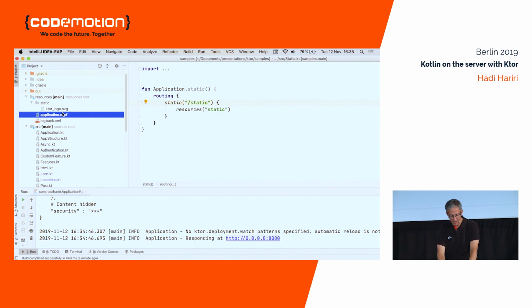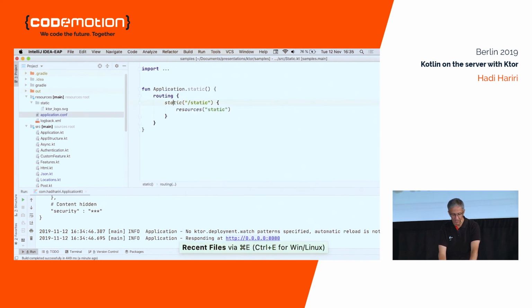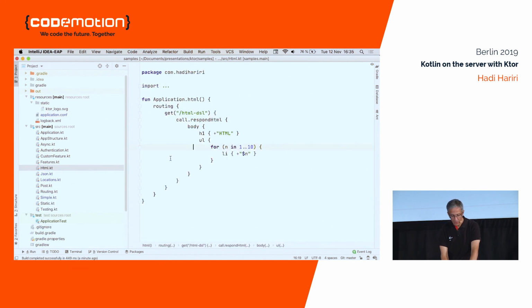So let's continue down the path of demos, and let's go ahead and load something like HTML. Now, HTML allows us to combine two features that we've created. One of them is the HTMLX library, which is essentially a standalone library in Kotlin, which allows you to create HTML in a statically typed way. So you know how you normally write HTML, right?